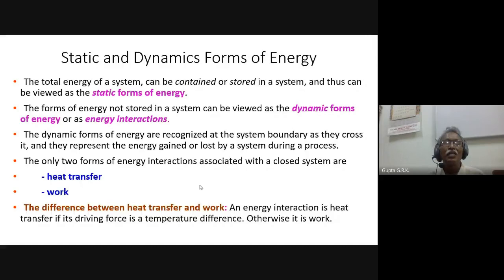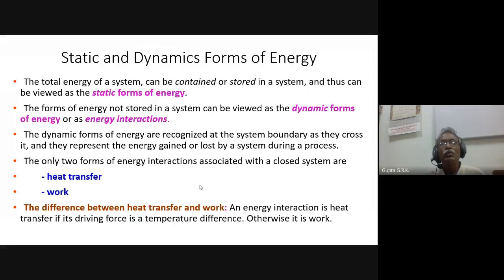Okay, so work and heat have a similarity in a lot of aspects that we see in the next slide. And what is the difference between heat transfer and work? The energy interaction is heat transfer if its driving force is a temperature difference, otherwise it is work. So whatever energy transfer is taking place between the system and surroundings, if it is due to temperature gradient only, then it is heat transfer.